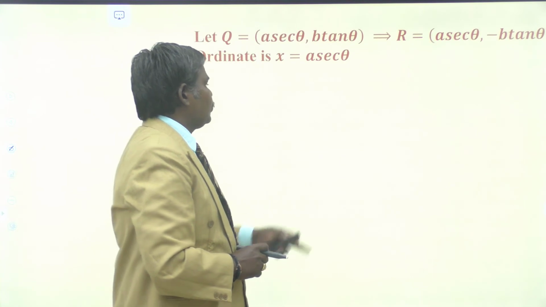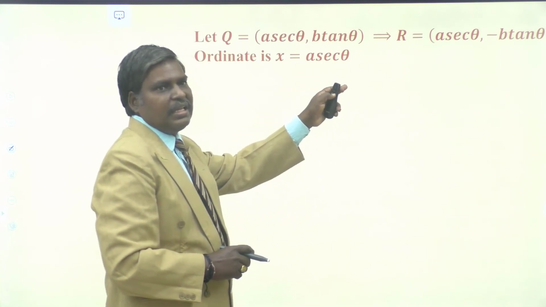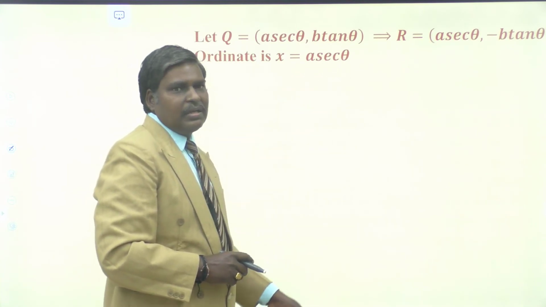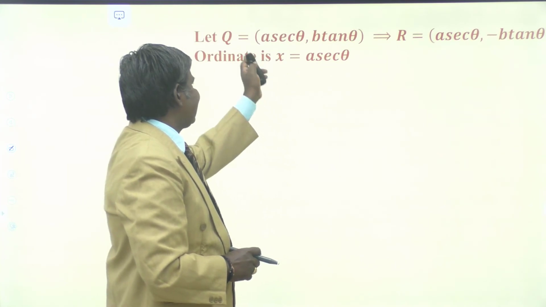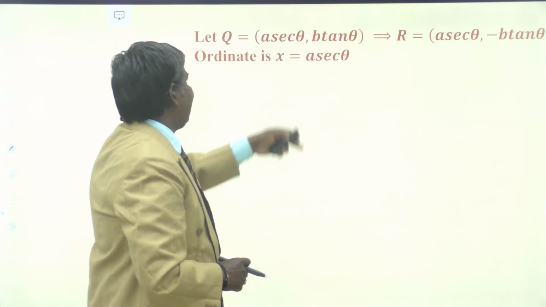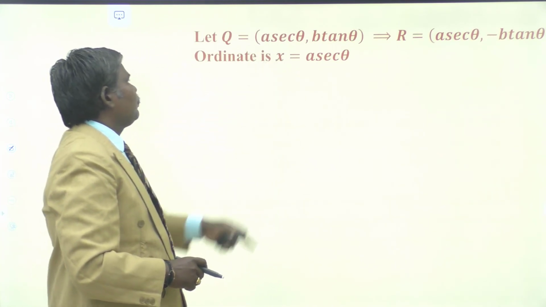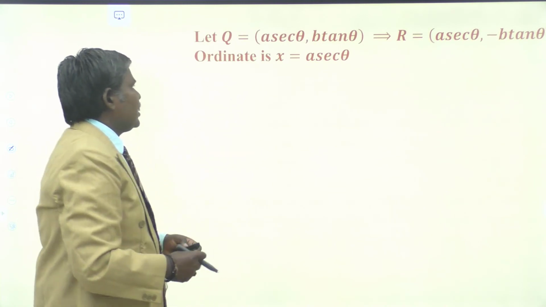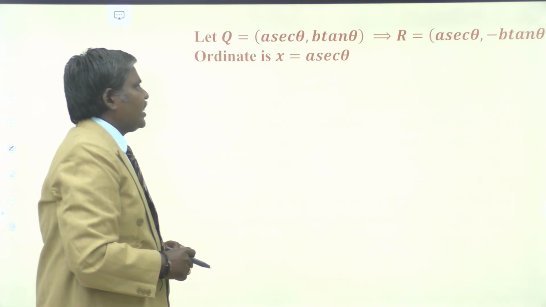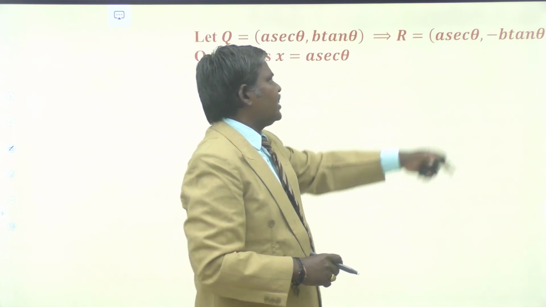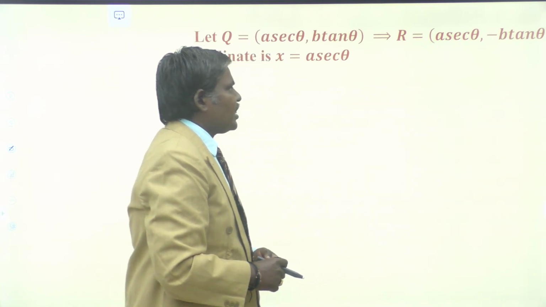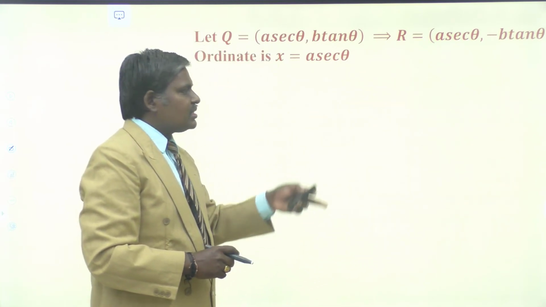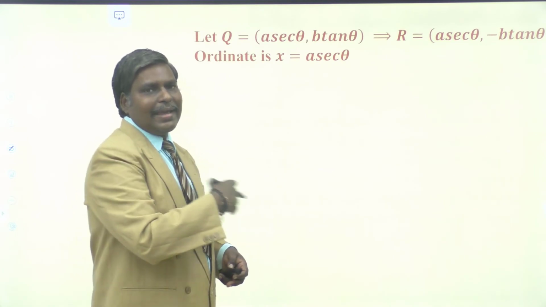So you are taking the point P on the asymptote, and one of the point of intersection with that ordinate is Q, say Q a secant theta comma b tan theta. Immediately the coordinates of R are what? A secant theta comma minus b tan theta, because the curve is symmetric about x-axis.